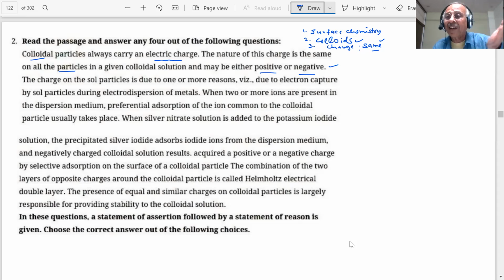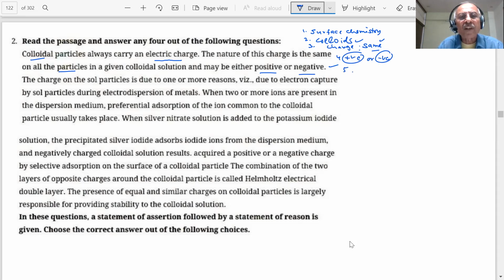There are two types of colloid, students: positively charged colloids and negatively charged colloids. Both are there. If you read the NCERT, you will see that table. Okay. They can be positive or negative. This is true, students. Next point.